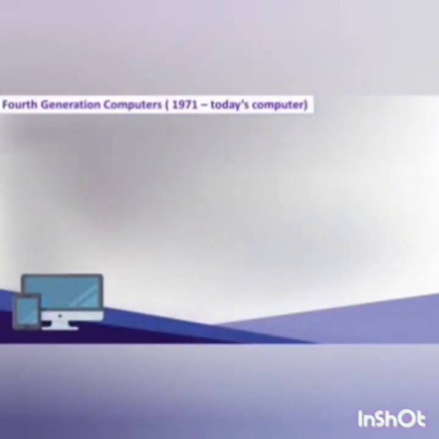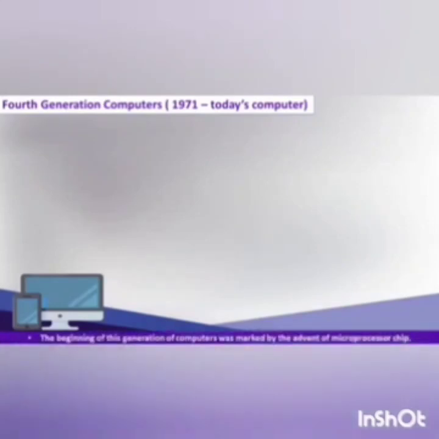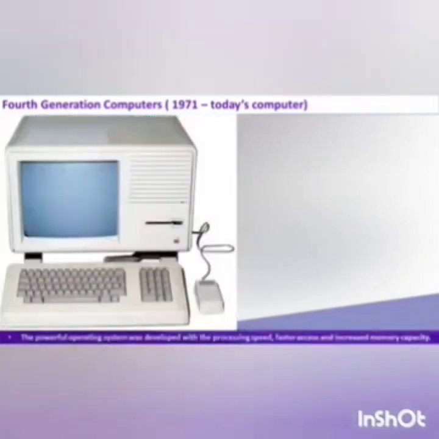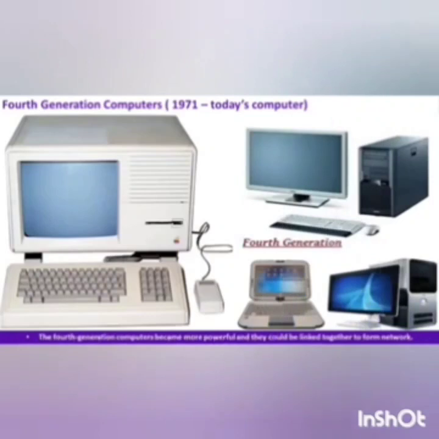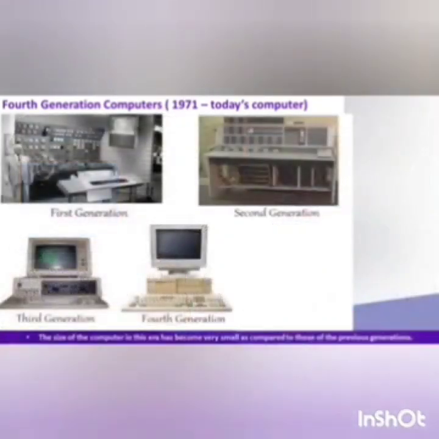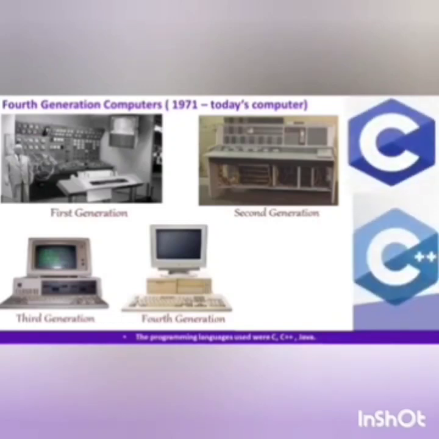Fourth generation computer, 1971 to today's computer. The beginning of this generation of computers was marked by the advent of the microprocessor chip. Powerful operating systems were developed, with faster processing speed, faster access, and increased memory capacity. The fourth generation computers became more powerful, and they could be linked together to form networks. The size of the computer has become very small as compared to the previous generations. The programming languages were C or C++.